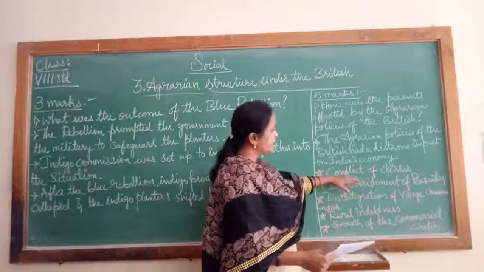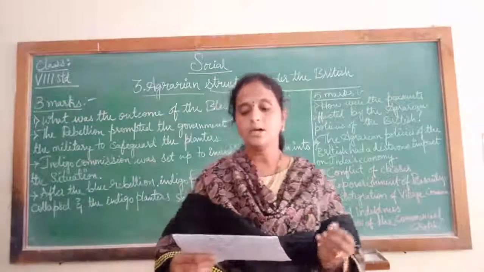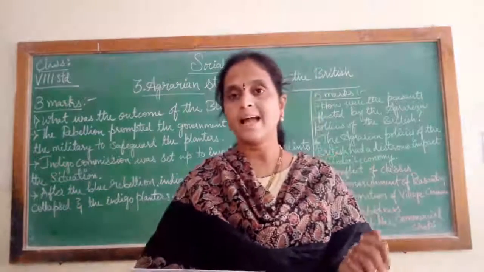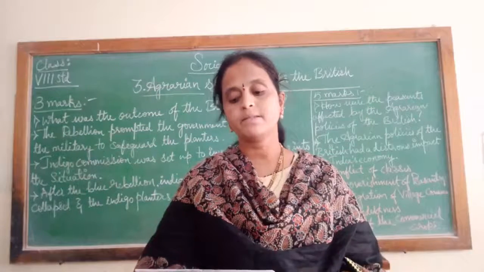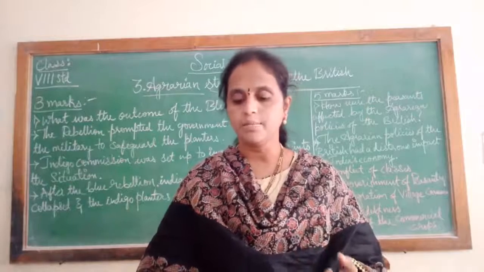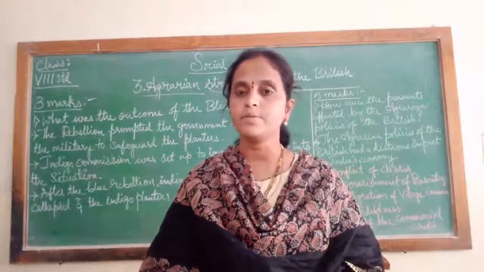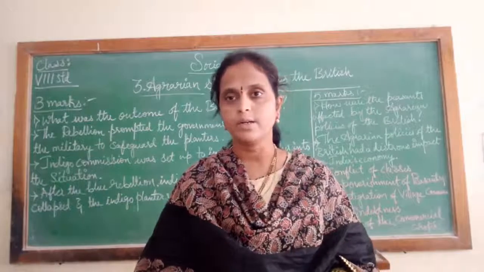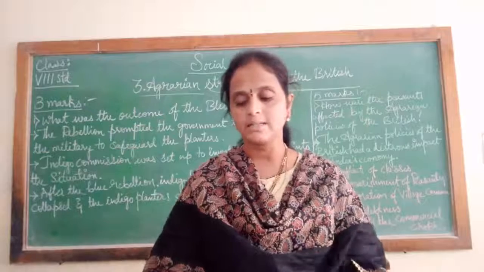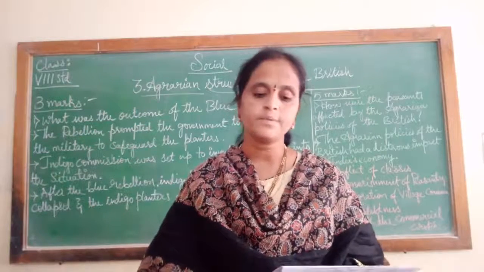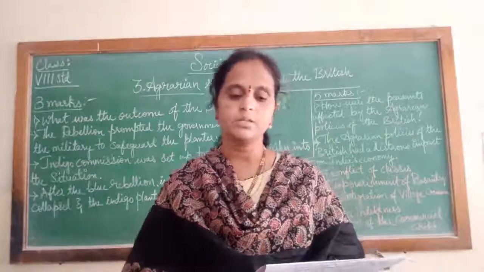First point, conflict of the classes. What do you mean, conflict of the classes? Here, new social classes like the landlords, the money lenders, the traders, and the peasants came into society. They emerged. They often came into conflict for their personal benefits, meaning everyone wanted to extract the profit. Okay, so in this way the conflict started between the classes. Which were the classes? Such as landlords, money lenders, the traders, and the peasants, the farmers in the society.